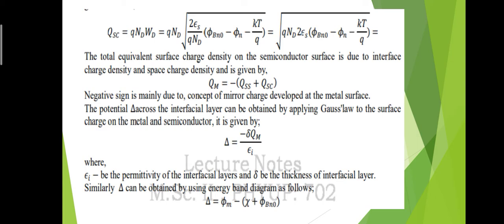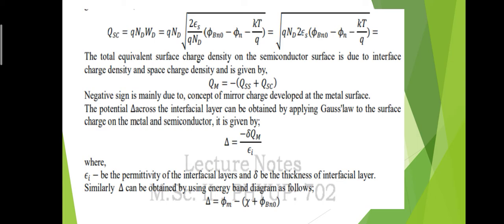Now we have to calculate the total equivalent space charge density on the semiconductor surface. We can calculate this when we have the space charge density and the interface charge density, which we already mentioned in our previous slide.